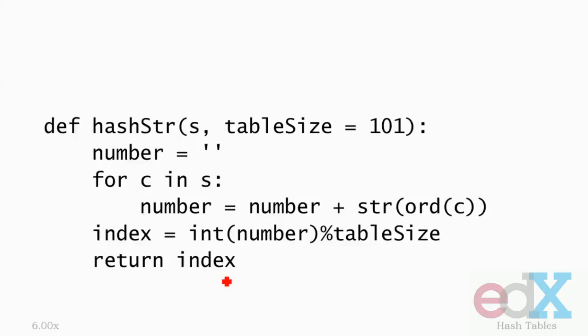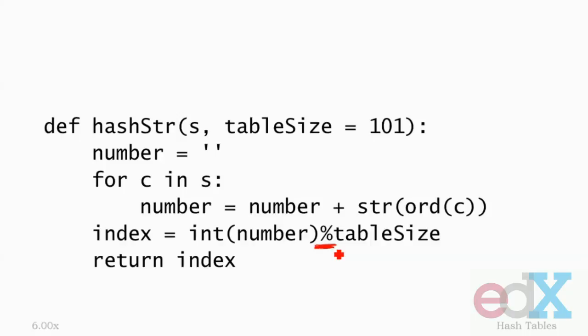So we've got the hash function hash string, very similar to the function we just looked at, except in addition to taking a string as an input, it takes a table size. I don't care what number you give me, but it better not be bigger than 100. Then it proceeds as before to build up a number, but then instead of returning that number, it takes the number mod table size, therefore guaranteeing that it is no bigger than 100.